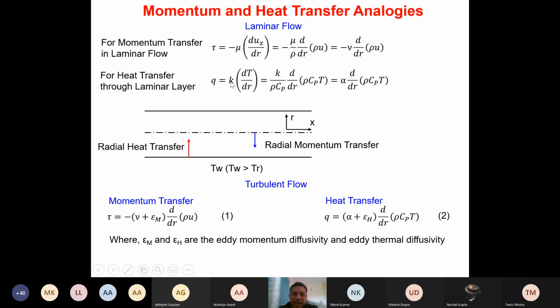Again in this case the minus sign we have not used here, because the temperature of the wall is assumed to be higher than the temperature of the bulk of the fluid. So heat is transferred from the wall to the fluid, and because of that the minus sign is omitted here. Is it clear? At least the system is clear to everyone?